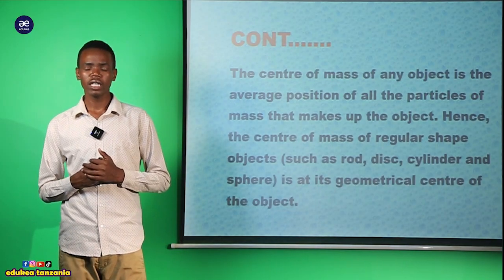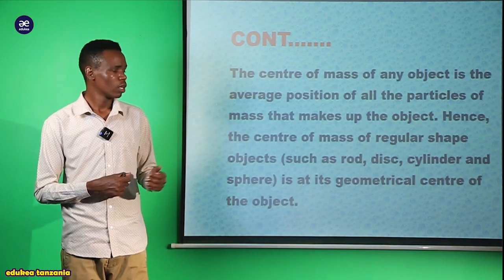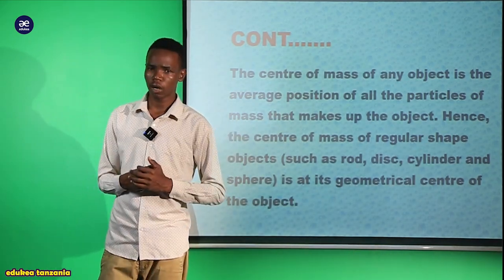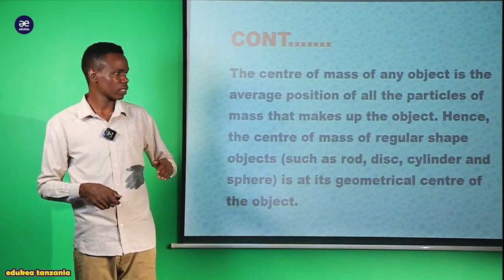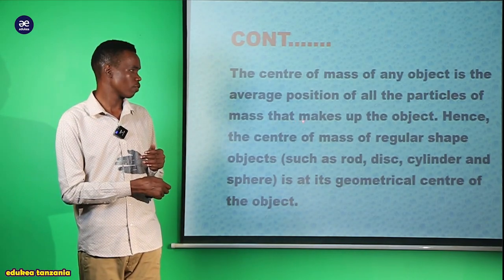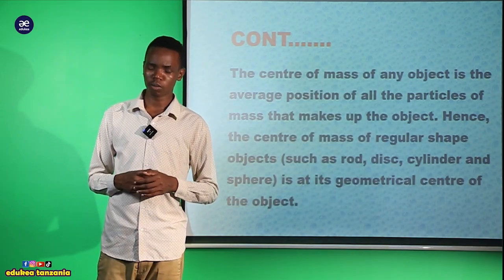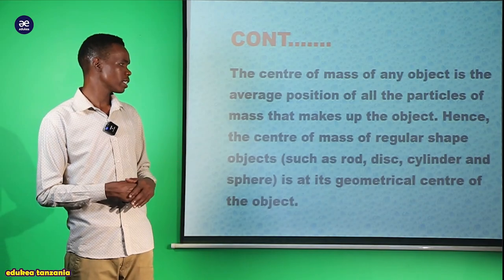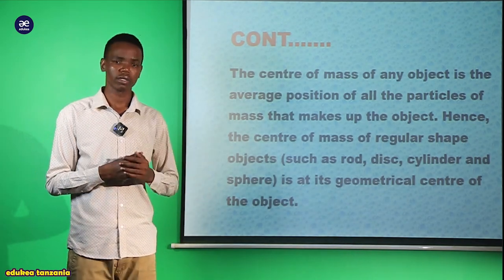The average position of all particles of mass that make up the object, tunaita ni center of mass of any object, kwamba hii ni average position of all particles of mass that make up the object. So hence the center of mass of a regular shape object is like this one.